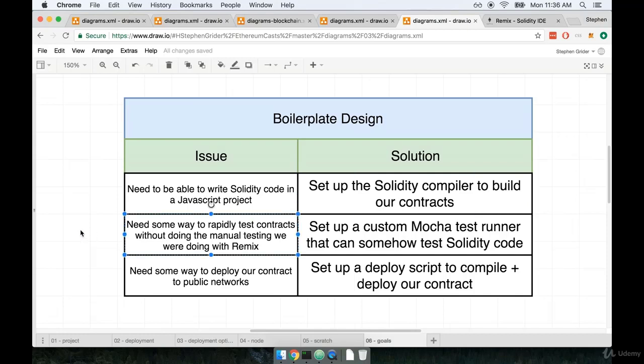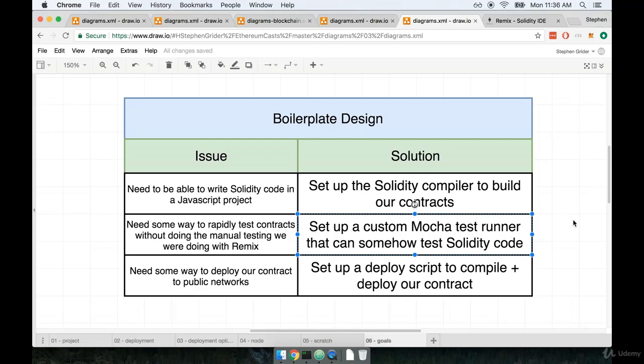But chances are, as we start to develop more complex contracts, we're going to eventually want to have some set of automated tests that will execute and make sure that our contract is working the way we expect. Remember, these contracts can control an amazing amount of real money, very, very real money. So we need to be 100% positive that before we deploy our contract, we have something that is working the way we expect. In order to set up a testing pipeline inside of our project, we're going to be making use of the Mocha test library. Mocha is a very generic and general testing library that gets used with all types of JavaScript projects. If you've never worked with Mocha before, don't sweat it.